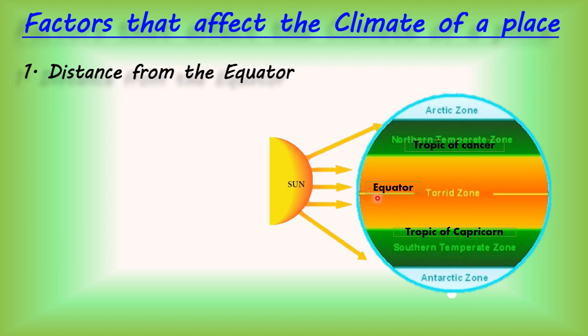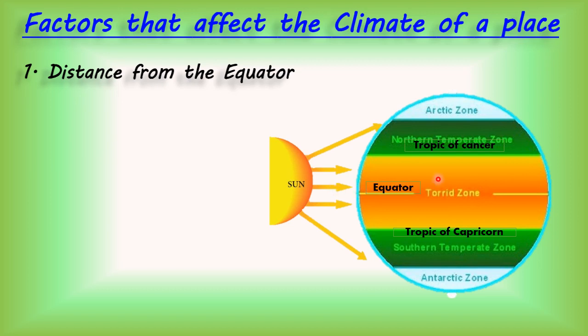You must remember what is the equator. Yes, children, the equator is the longest latitude that divides the earth into two equal halves, that is the northern hemisphere and southern hemisphere. So this equator is in the middle of the earth, and the center of the earth is getting direct, straight heat.